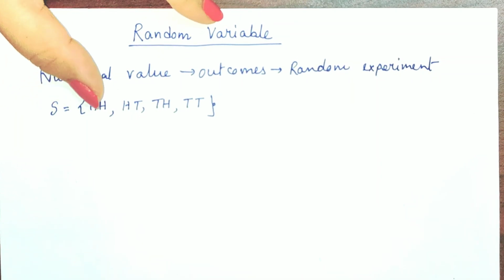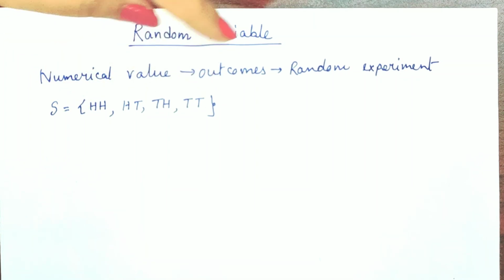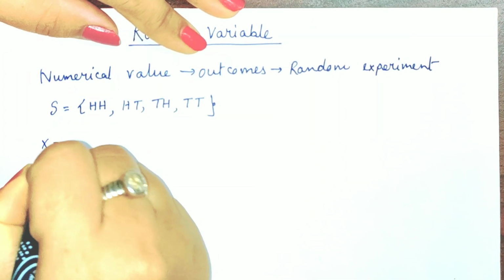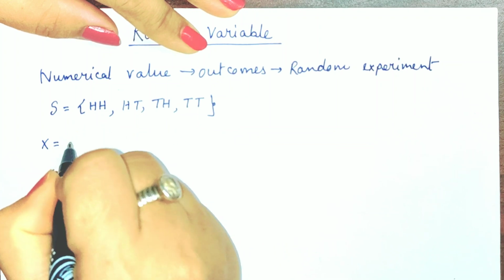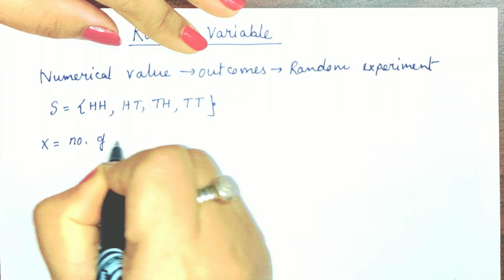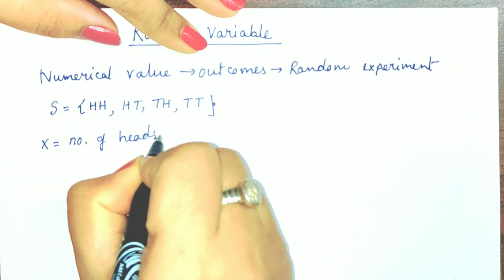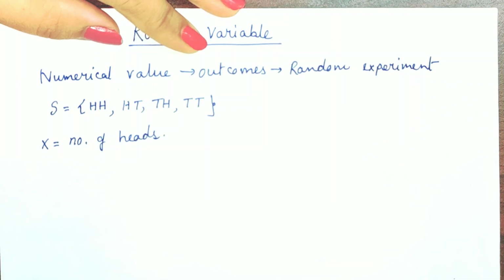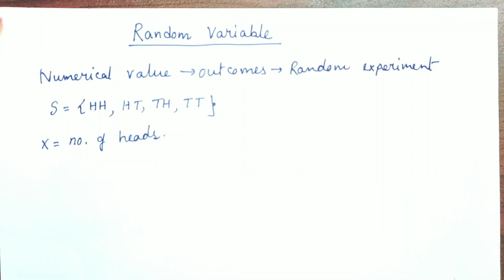Here we know that head head, head tail, tail head, and tail tail. Suppose we assume that X is the random variable, that is number of heads. We assume that X is the random variable which defines the number of heads.